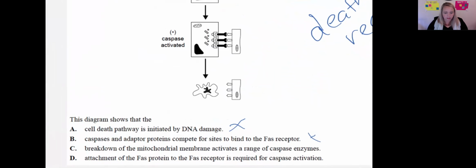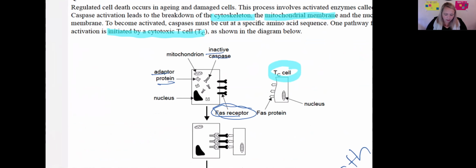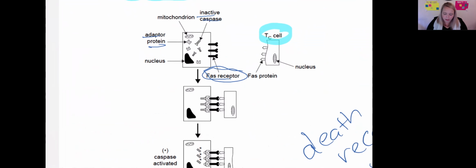down here, oh, look how much bigger I can make it. That's much better. The breakdown of the mitochondrial membrane activates a range of caspases. Yes, it does, but it's not got to do with this one. So it says attachment, the last one, hopefully it's right. Attachment of the Fas protein to the Fas receptor is required for caspase activation. So we go up here and we can see where is the Fas protein.